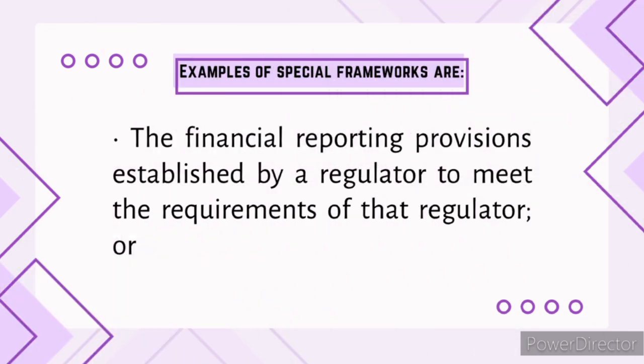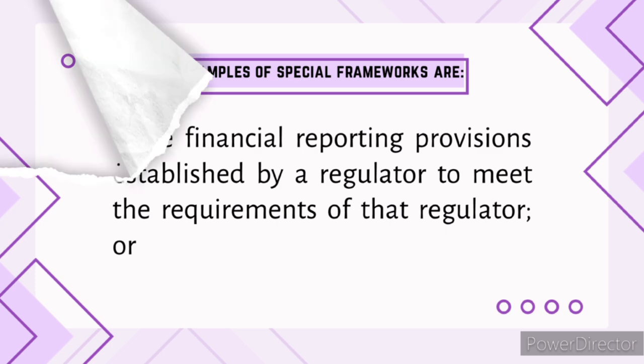The third bullet is the financial reporting provisions established by a regulator to meet the requirements of the regulator. So it is a regulatory framework. These are the frameworks established by regulators. The financial statements prepared under this framework are designed to meet specific requirements mandated by the regulatory bodies.